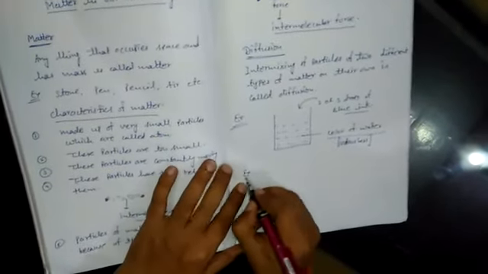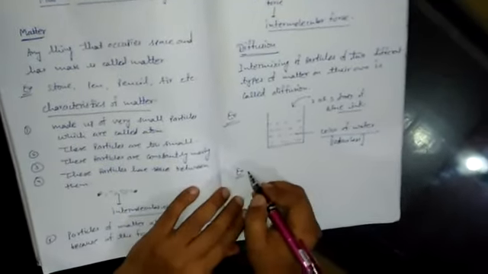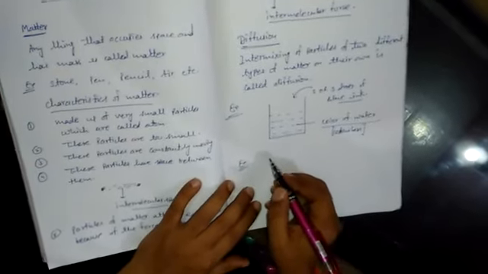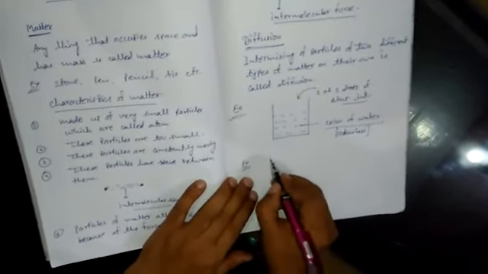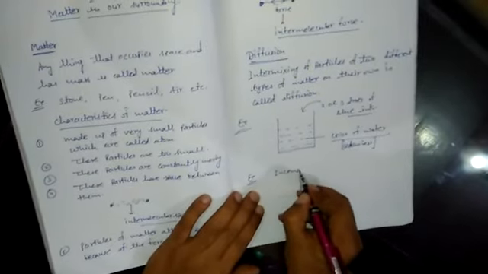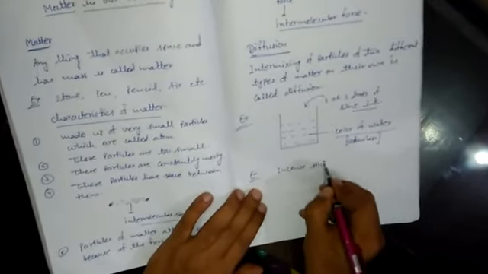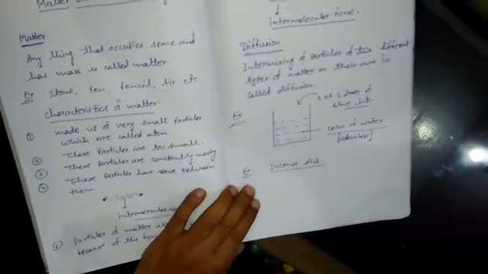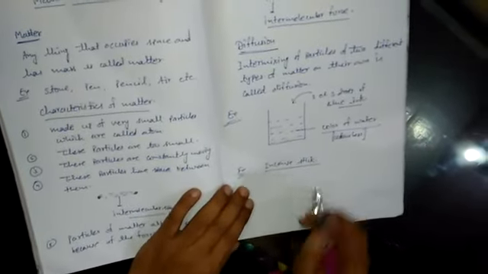The second example is, suppose I have a burning incense stick. I think you know about the incense stick, that means the agarbatti.